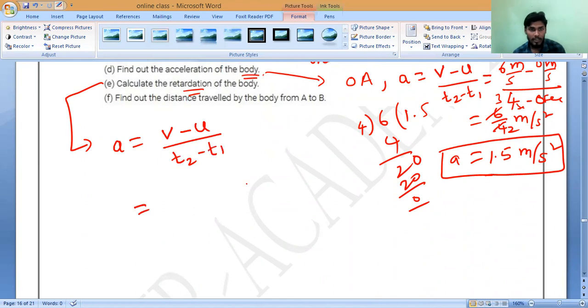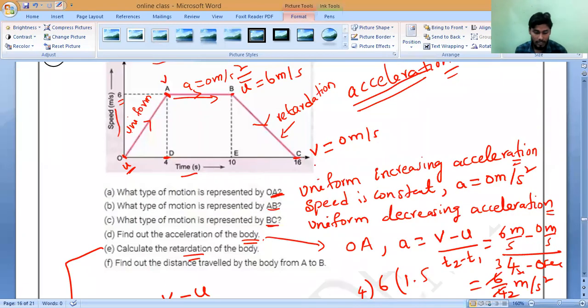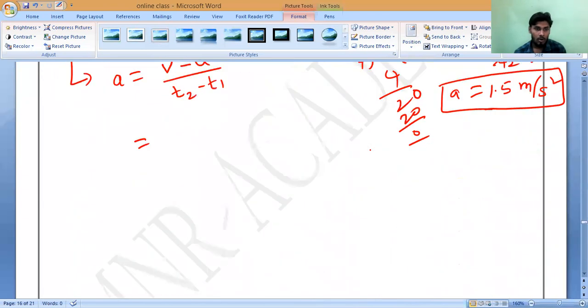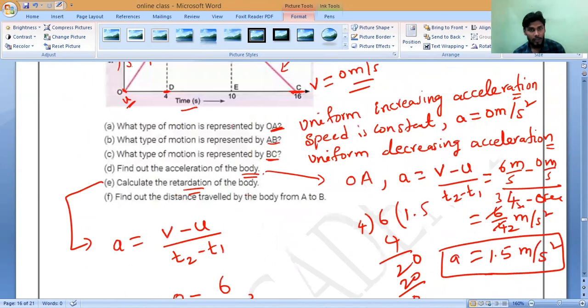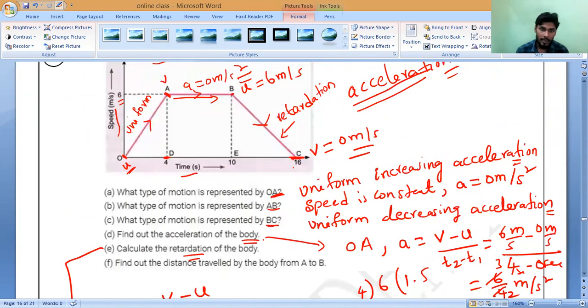Now, what is the final velocity? Observe the graph carefully. It reaches 0 meter per second. The initial velocity is 6. What is the final time? 16. What is the initial time? 10.